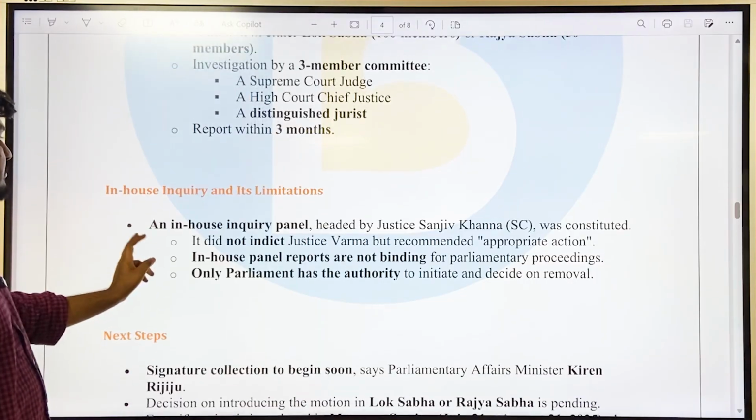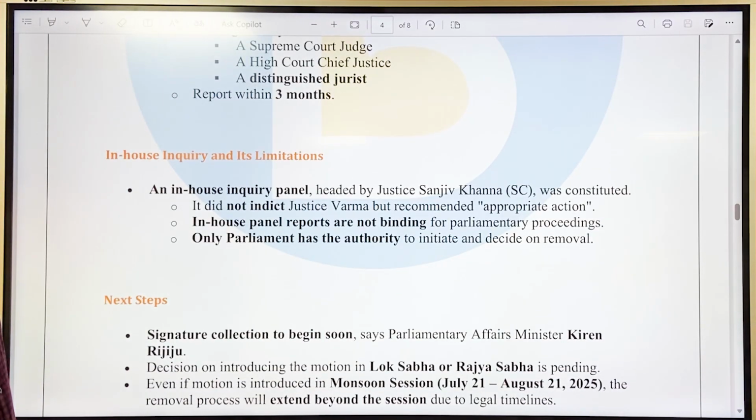Okay, then after that there is the in-house inquiry and its limitations. That is, an in-house inquiry panel headed by Justice Sanjay Khanna was constituted. It said that it did not indict Justice Verma but recommended appropriate action. But in-house panel reports are not binding for parliamentary proceedings. Only Parliament has the authority to initiate and decide removal. Okay, these are certain issues.